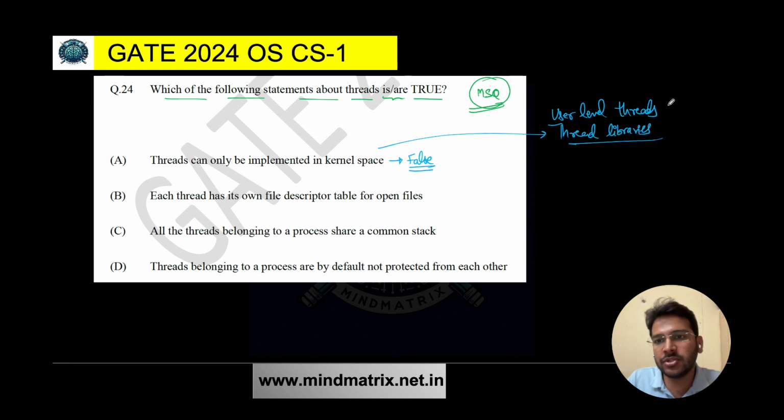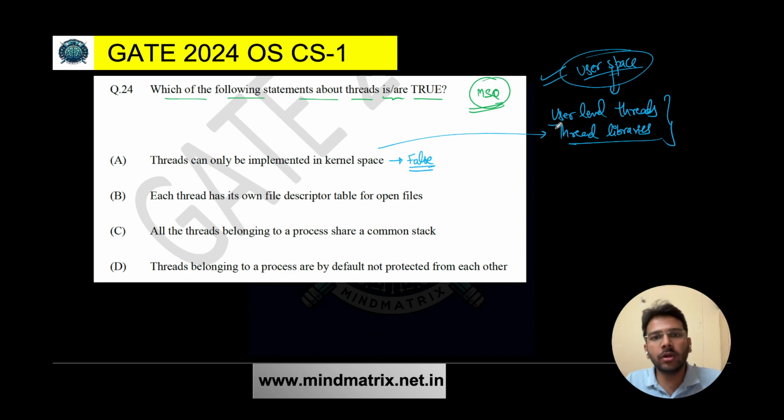You don't have to implement these user level threads in the kernel space. But if you want to implement kernel level threads, then definitely you have to implement them in kernel space. That is the reason why this statement is false, because here it is mentioned only be implemented. No, user level threads can be implemented in user space using thread libraries, and kernel level threads can be implemented in kernel space. So that is why this first statement is false.